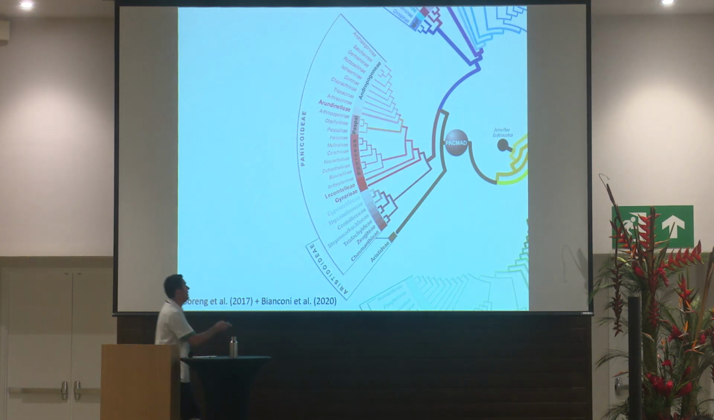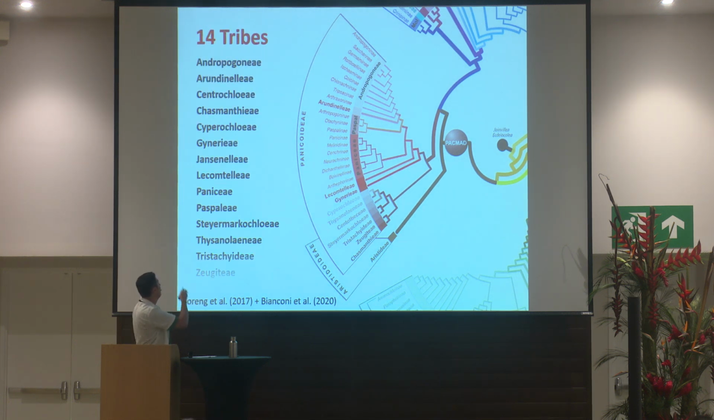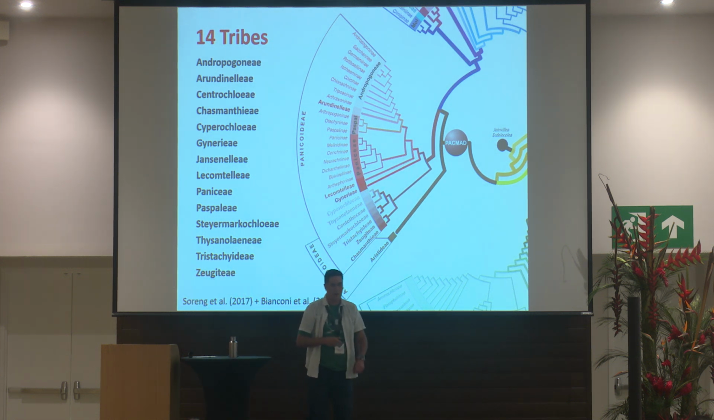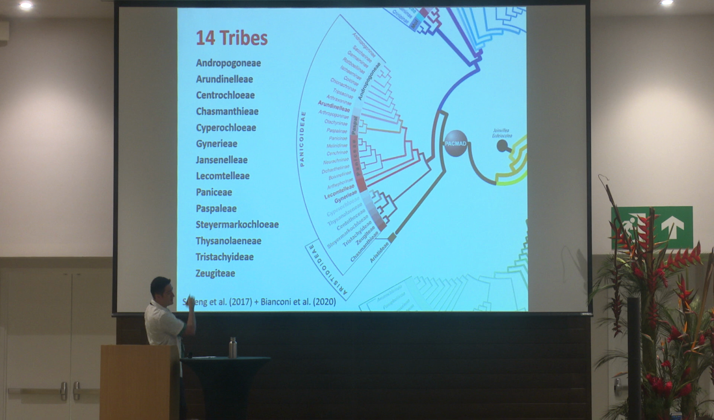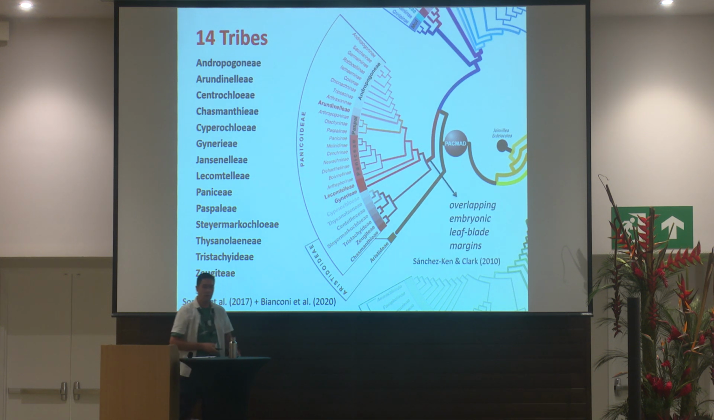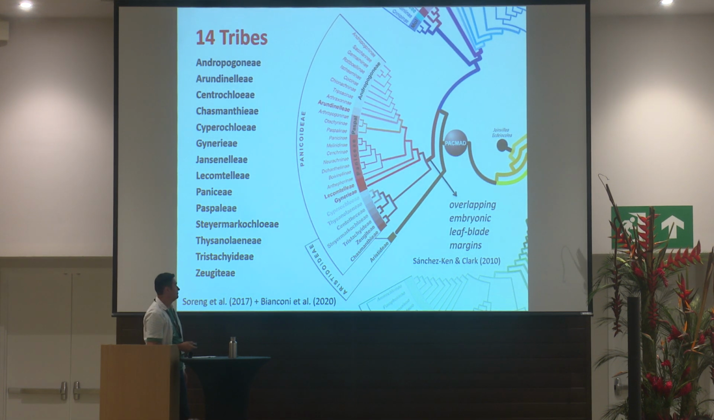If we look at the phylogeny of Panicoideae, we see that this subfamily includes 14 tribes, distributed in 2 large clades. This clade includes what we call the basal panicoids, and the other clade is the core panicoids. In the core panicoids, we have the tribes Gynerieae, Lecomtelleae, Paniceae, Paspaleae, Arundinelleae, Andropogoneae, and the recently proposed Jansenelleae. And the only synapomorphy that the subfamily has, as said by Sánchez-Ken and Clark in 2010, is the overlapping embryonic leaf blade margins.